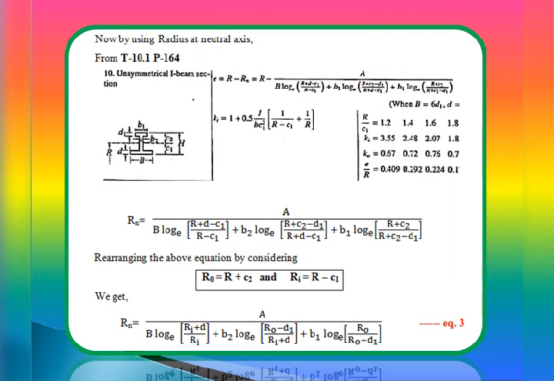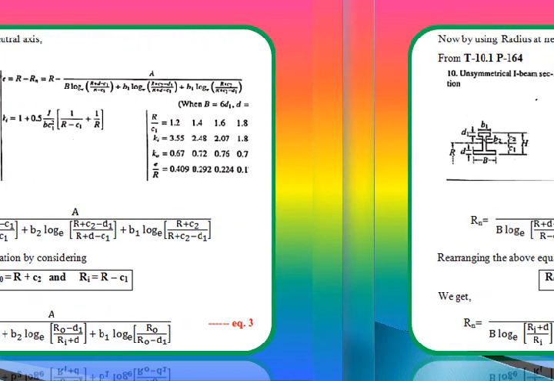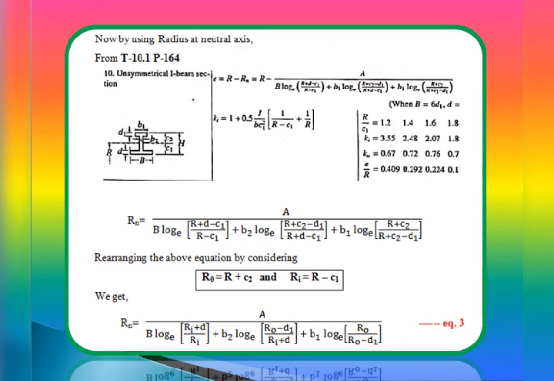Now, replacing that in the above equation, we are getting Rn is equal to A divided by B log to the base e, that is ln, (R plus R minus C1, that is Ri, plus D) divided by (R minus C1, that is Ri), plus B2 log to the base e (R plus C2, that is R naught, minus D1) divided by (R plus R minus C1, that is Ri, plus D), plus B1 log to the base e into (R plus C2, that is the outer radius R naught) divided by (R minus D1, that is R plus C2, that is R naught minus D1). We will call this equation number 3.